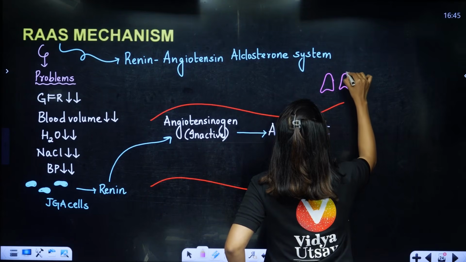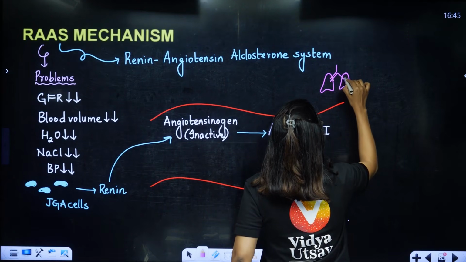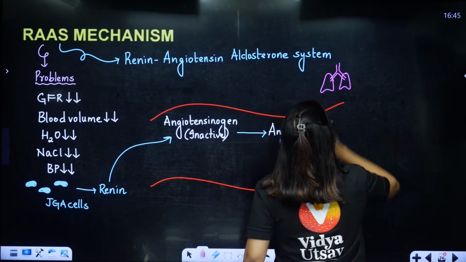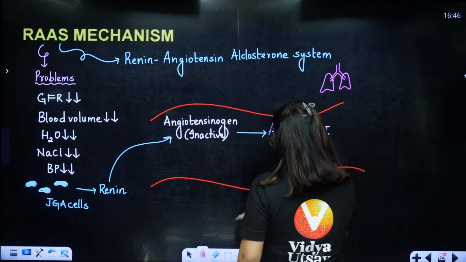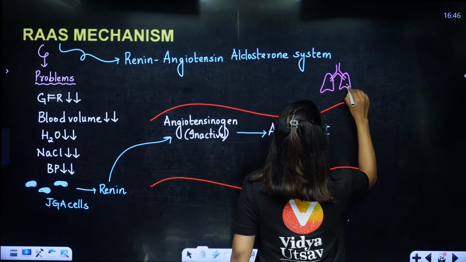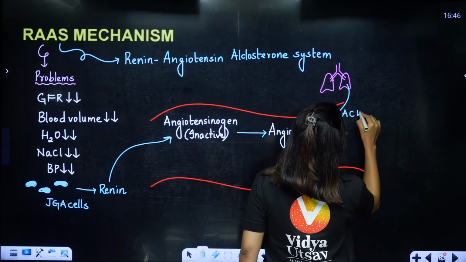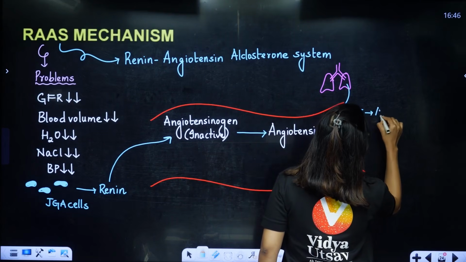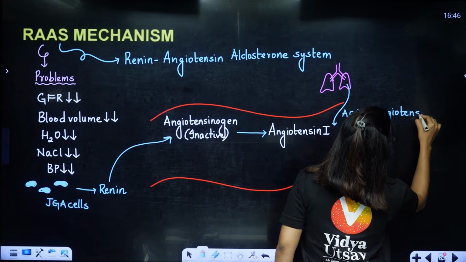Whom are we going to take the help of? Lungs. We are going to take the help of our lungs, and the lungs are going to release ACE enzyme, angiotensin converting enzyme.